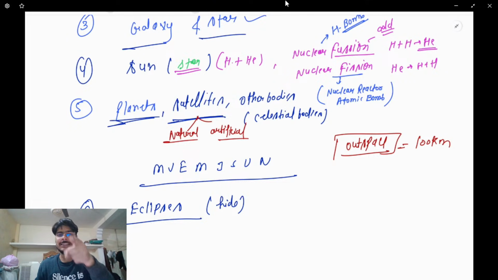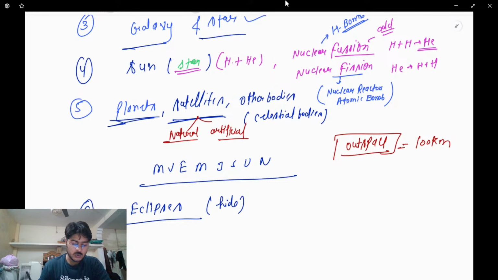You are observing this from the Earth. Clear, everybody? So if this is the Sun and this is the Moon, you may see the Sun right now, but the moment the Moon is in front of the Sun, the vision is blocked. Now you cannot see it. This is known as the eclipse. Clear? So there are two types of eclipse, mainly solar eclipse and lunar eclipse.